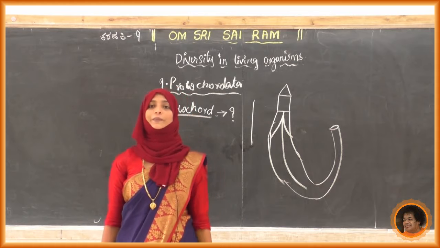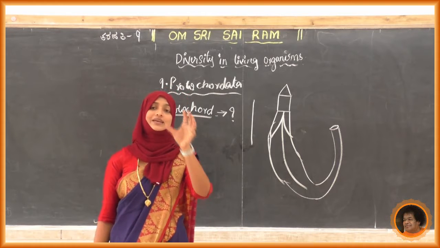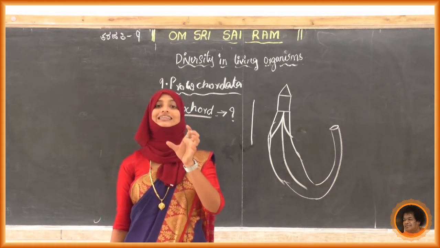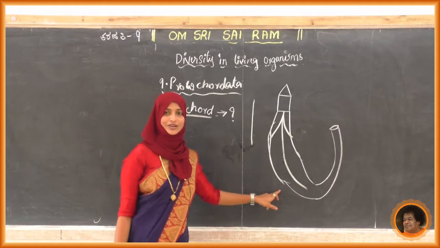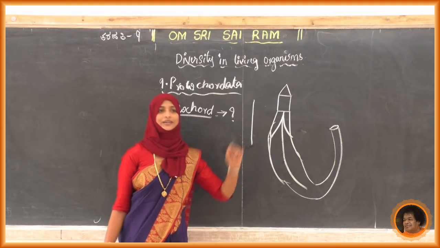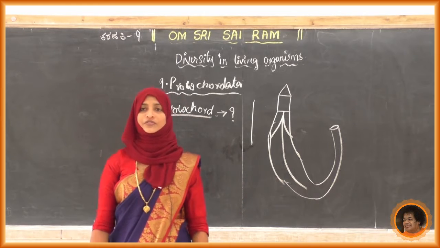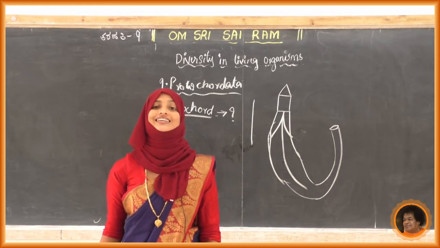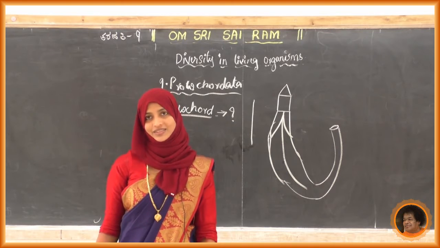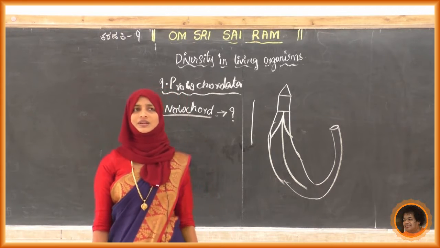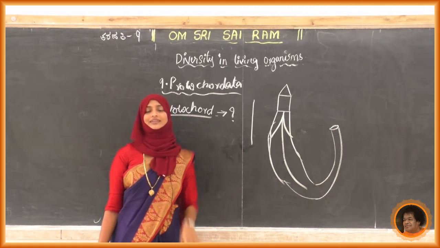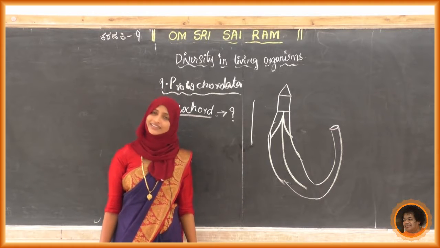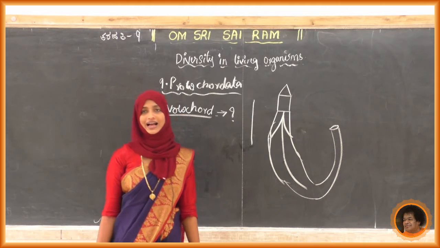When we come to the protochordates, the main feature is that a notochord is present in this. This is Balanoglossus. Next, one more feature: we can see them in the marine habitat. All the organisms that come under the protochordates are marine. The habitat is marine habitat.